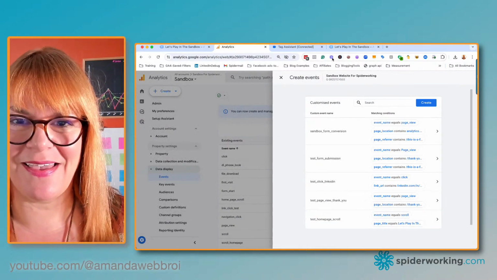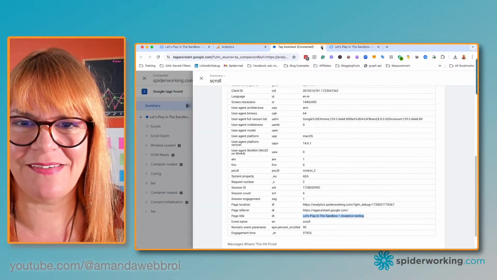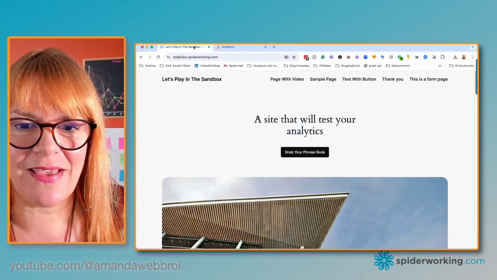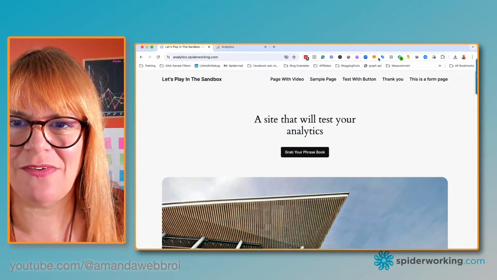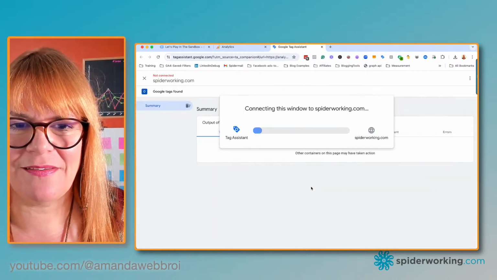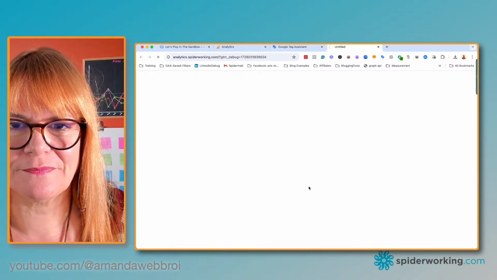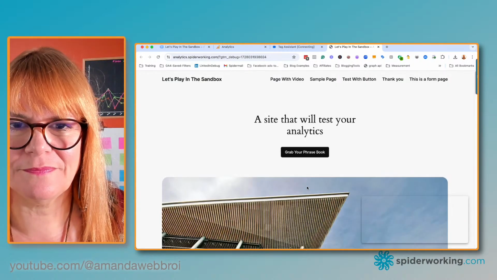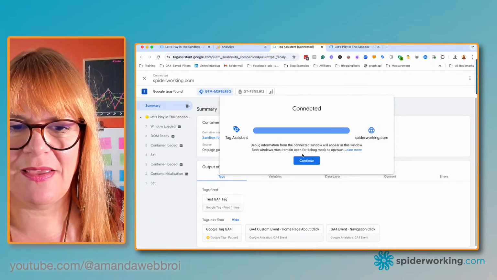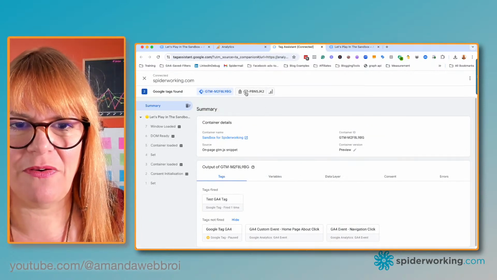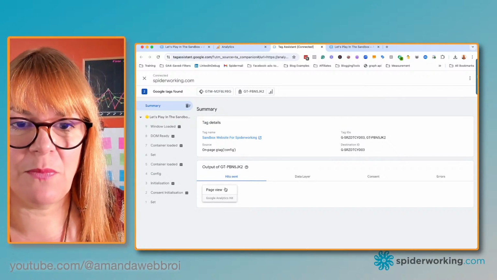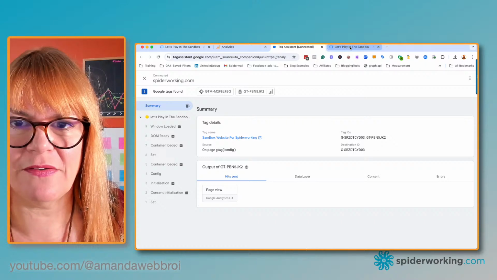Now, is this working? I'm going to get out of our tag assistant windows that I have open. And this time we're going to start again. So I'm in the home page. I'm clicking on tag assist. Click on connect. Let's just check this window has popped up. That's good. Over here, it's popped up. I'm in Tag Manager. I want to be in Google Analytics. So I'm selecting that one and we can see the page view has been triggered.